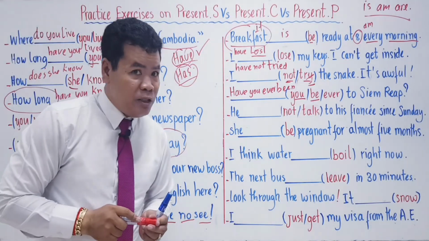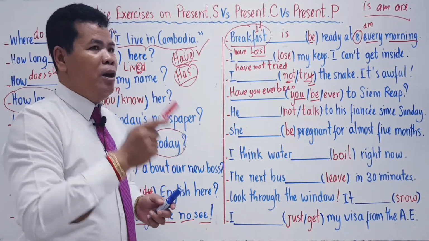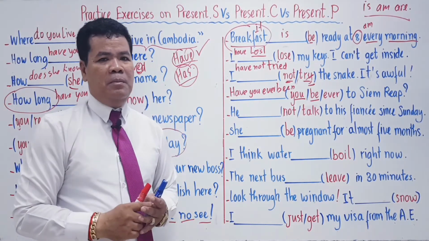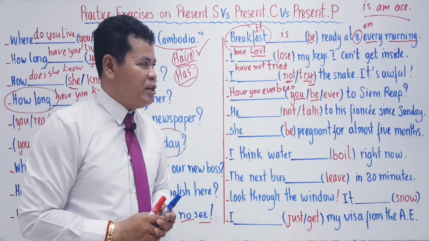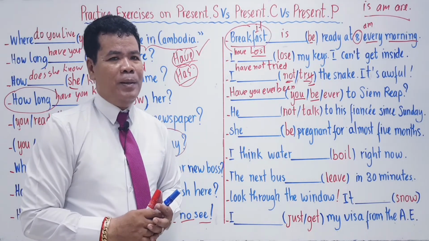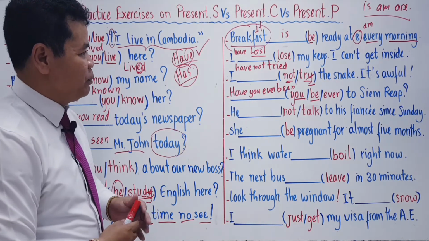Have you ever been to Siem Reap? They ask you about your lifetime, about the experience in your lifetime. So present perfect simple is used. Okay? Let's go to the next one.